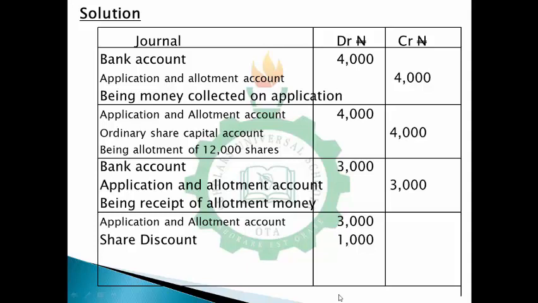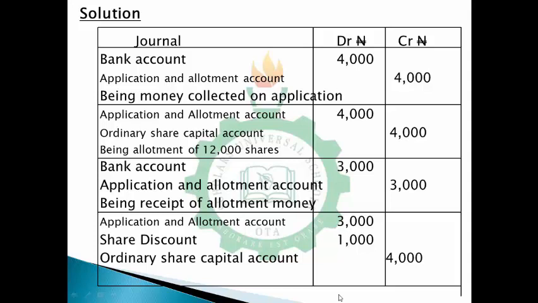Then you credit the whole amount, because the value of the shares you are giving them is 4,000 naira. You credit it to the ordinary share capital account. I believe you understand what I'm saying. So what I'm saying in essence is the exact amount of that stock, the nominal value of that share, is what you'll be posting on your ordinary share capital account,